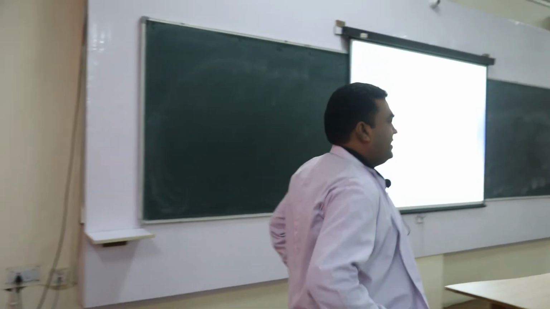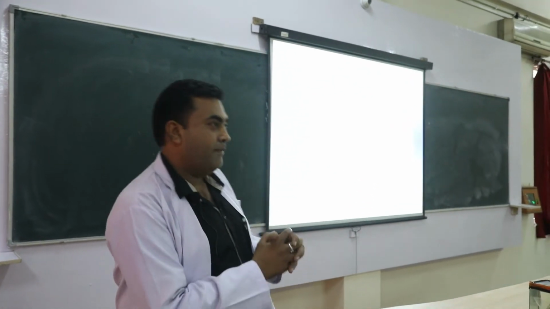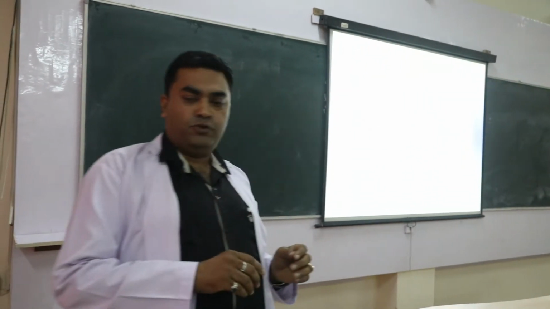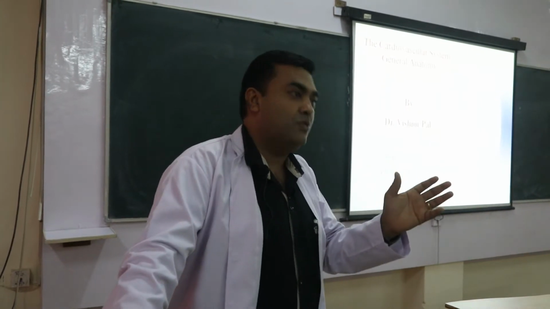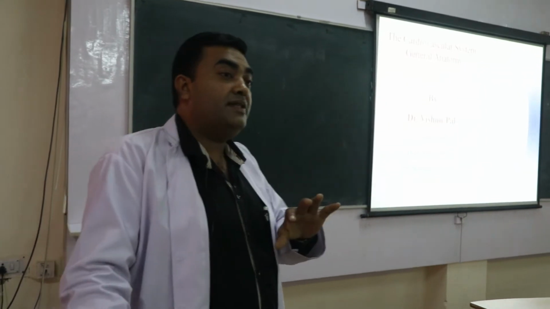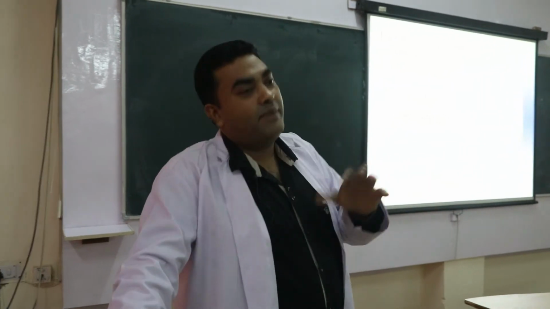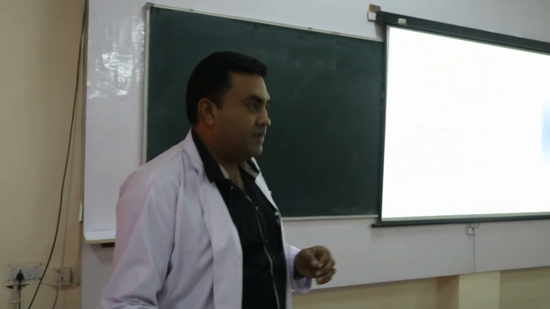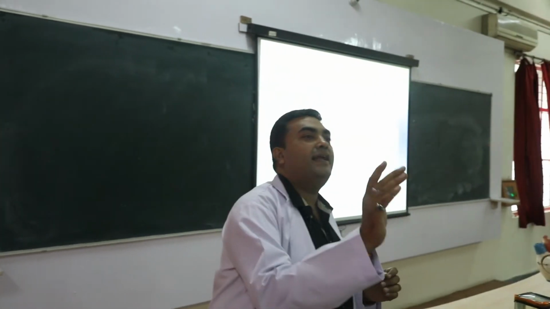First of all, we have to understand what the cardiovascular system is. It is made up of two words: cardio plus vascular. Cardio means heart, vascular means vessels. So a system which consists of heart and blood vessels would be called the cardiovascular system. In the cardiovascular system we have to study the heart, arteries, veins and capillaries.